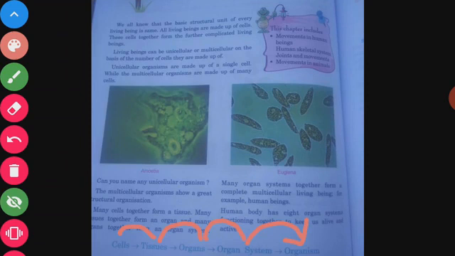I hope you got it. There are two types of organisms: unicellular organisms and multicellular organisms. In unicellular organisms only one cell is present. In multicellular organisms many cells are present. Plants and animals are multicellular organisms. Amoeba and Euglena are unicellular organisms. In those organisms only one cell performs all the functions.